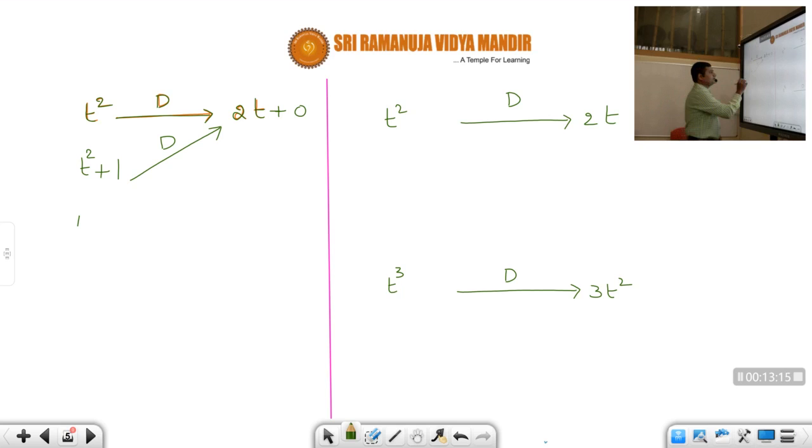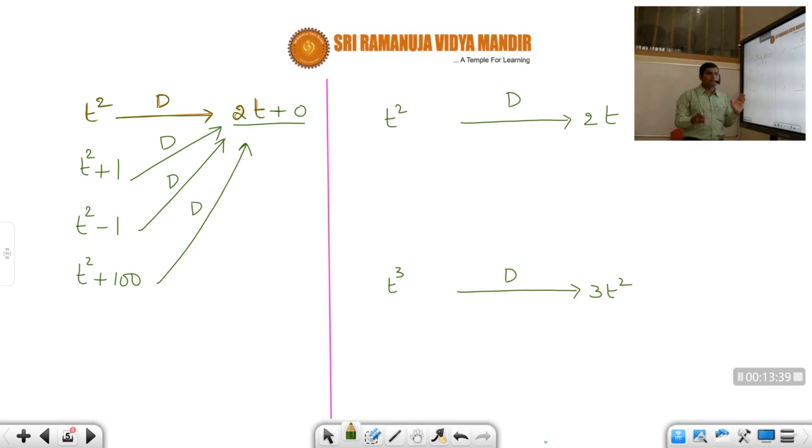Suppose I calculate the differentiation for t square minus 1, let us say. What is the differentiation for this t square minus 1, students? d by dt of t square, that is 2t, minus d by dt of 1, 0. So again you will get the same answer. Or you take suppose t square plus some 100. What is the differentiation of this one? You will get the same answer, because d by dt of t square is 2t plus d by dt of 100, 0. So that means 2t plus 0. So the same answer is there for all these functions. Correct or not, students? Okay.